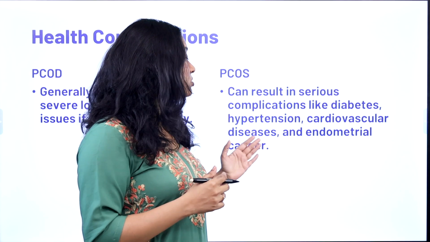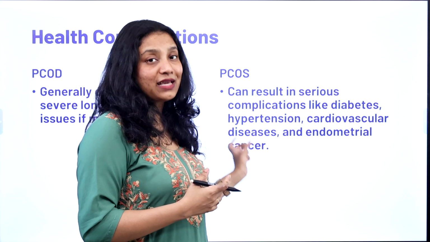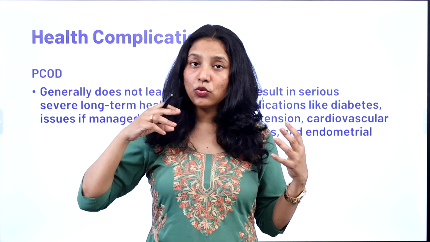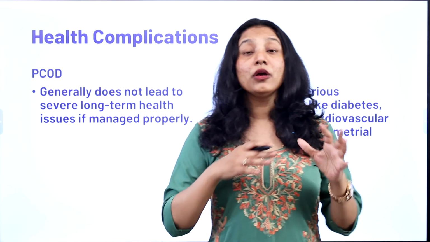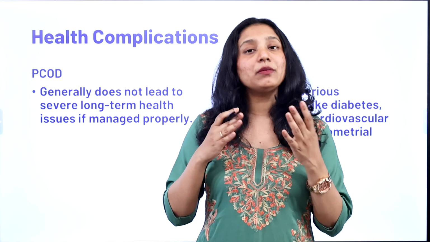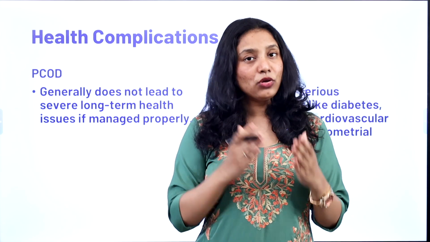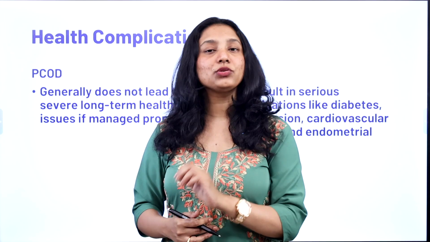And then you can also be prone to endometrial cancer as well. So PCOS comes with a lot of baggage. If you're someone who's suffering from PCOS, you don't have to worry that you will get all of these diseases. It depends upon your genetic makeup and your lifestyle also. So make sure, if you are a PCOS patient, to contact a doctor as soon as possible.